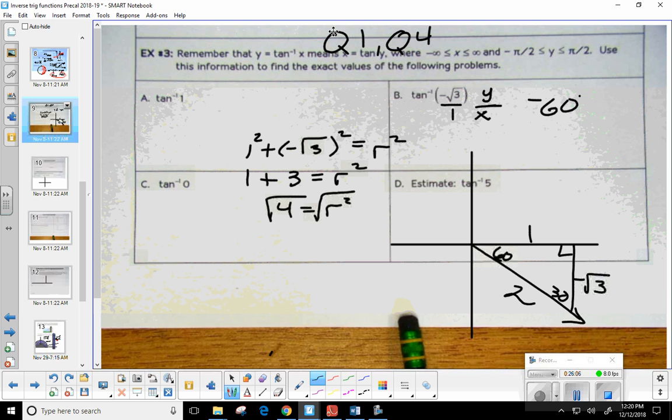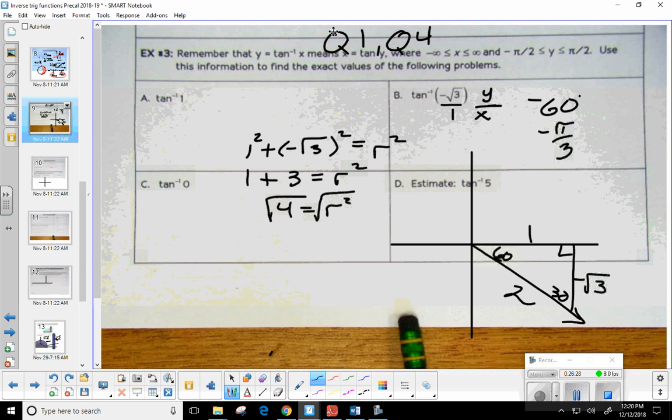Now, again, let's say I wanted to put that in radians. What's 60 in radians? It was pi over what? It's either 6 or 3. It's 3. Okay, so this would be negative pi over 3 radians.